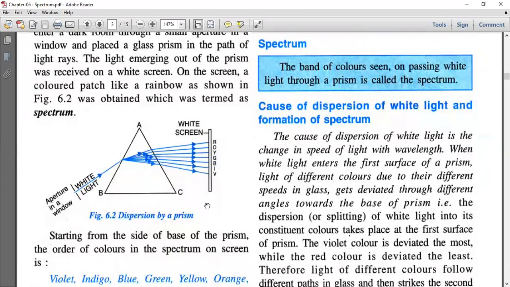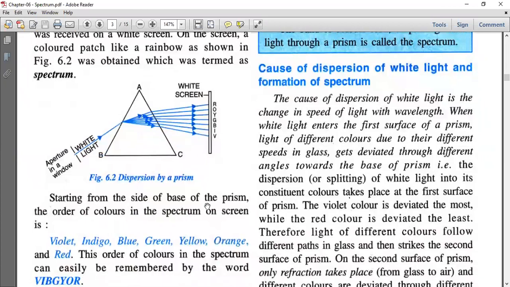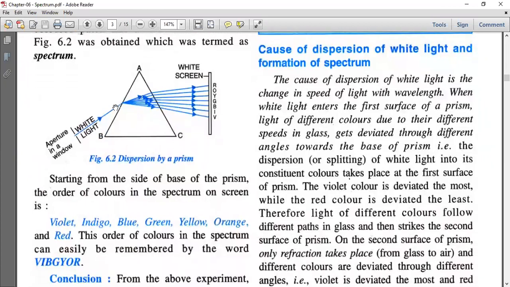So spectrum is basically a band of colors. After passing white light through the prism, he got deviation of light, and he got the spectrum. See here, the dispersion of light was found on the first surface itself. The splitting of light was found on the first surface itself. You can see on the surface AB, on the first refraction itself, the colors get separated because of their different